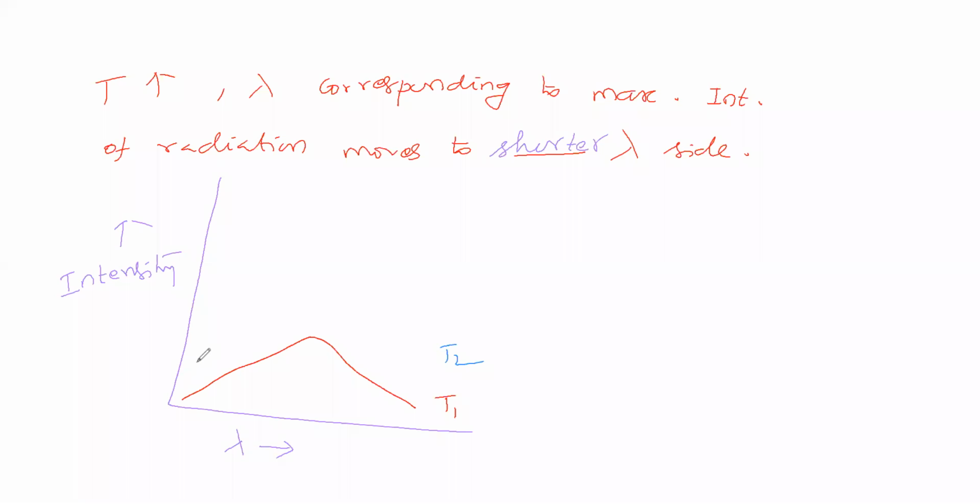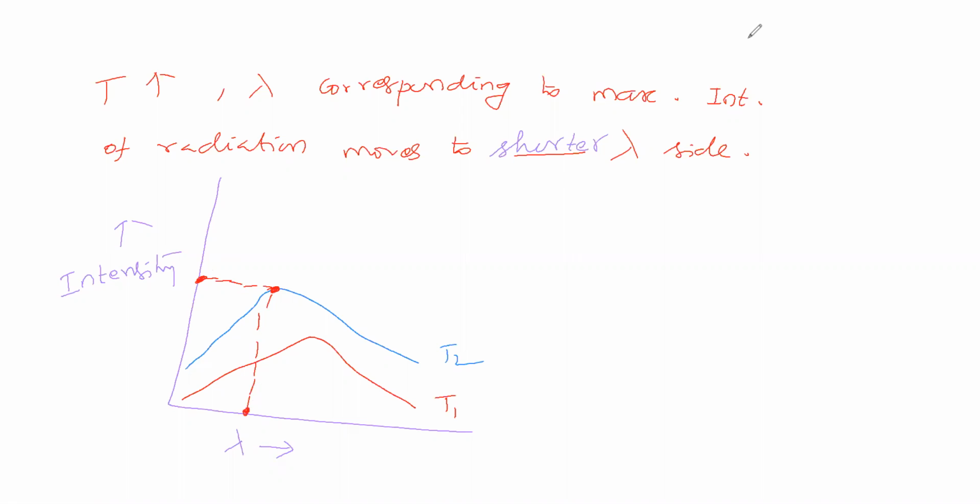So now we are drawing at T2. Maximum intensity corresponding wavelength should be low at T2. This is the maximum intensity of radiation, and the corresponding wavelength is this much.